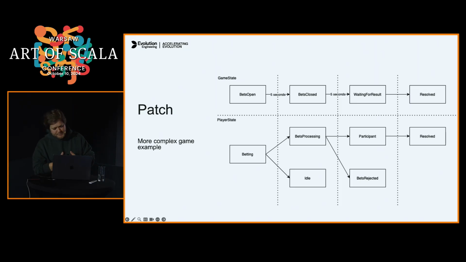And bets processing complicates our game flow because we should process bets within some time, and if bets didn't manage to process on time, we should reject them. If bets are processed on time, we should accept them, or we should reject them if they were processed when it's already too late. And this already sounds like we'll have much more lines of code, right?